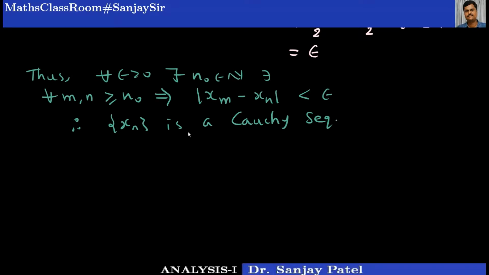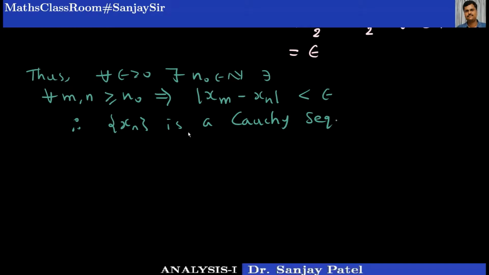The converse, that a Cauchy sequence is convergent, is not true in a general form, but it is true for sequences of real numbers, or sequences in R. If you take the underlying set as the set of real numbers, then every Cauchy sequence of real numbers is always convergent in R. This statement is true, and we are going to prove it as our next very important theorem.